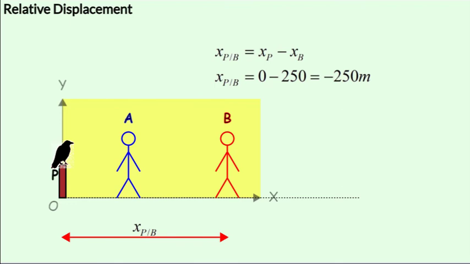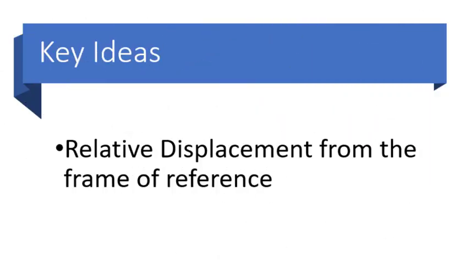Here we have dealt with a single dimension. Now this formula is also valid for other dimensions, and in the lessons to come you will see how we can use that. The relative displacement between any two objects is the difference in their displacements from the observer's frame of reference.